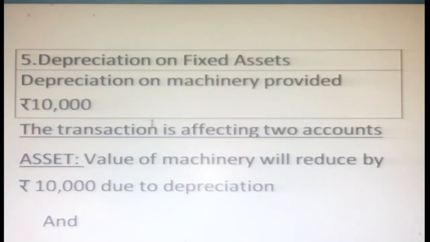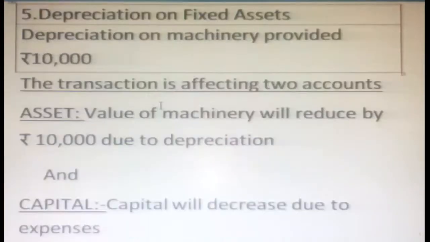So for that we want to calculate and reduce the value: depreciation. Later, in a separate subject, we will discuss the meaning of depreciation in detail. Here, you want to provide depreciation of 10,000 on machinery to arrive at the current cost of the machinery. Correct. That's the idea here.